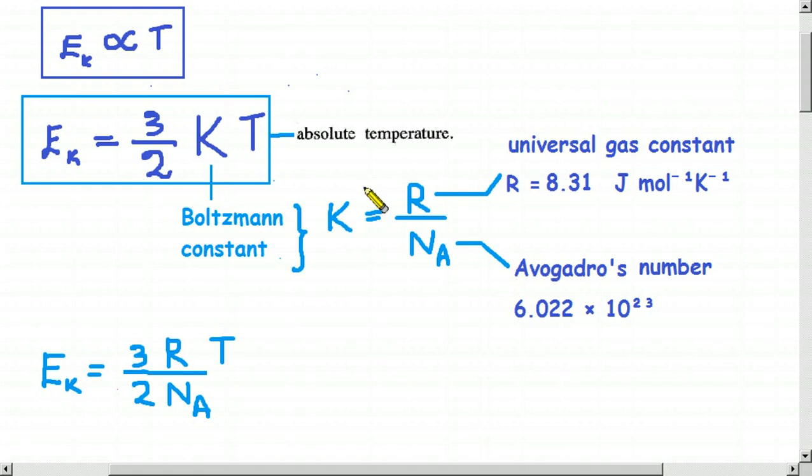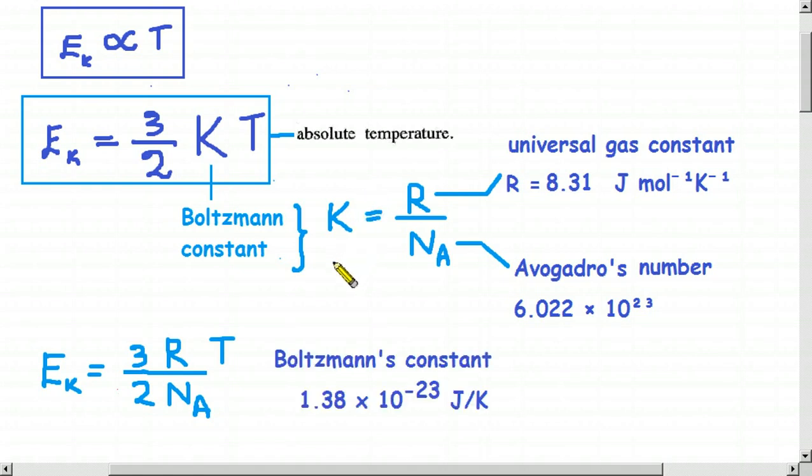The value of the Boltzmann constant is 1.38 times 10 power minus 23 joule per Kelvin.